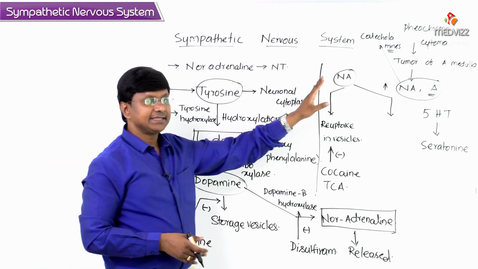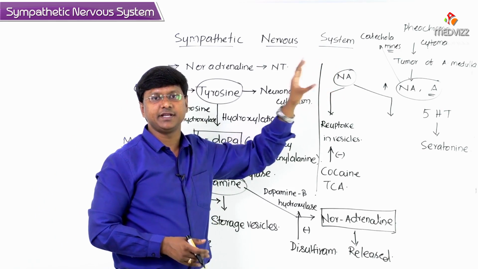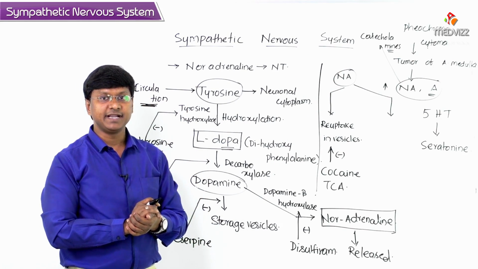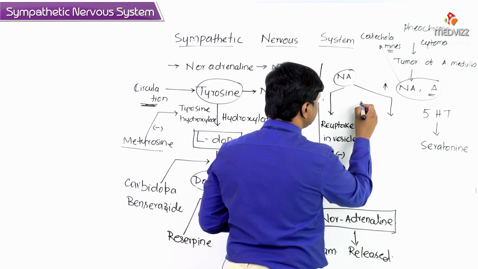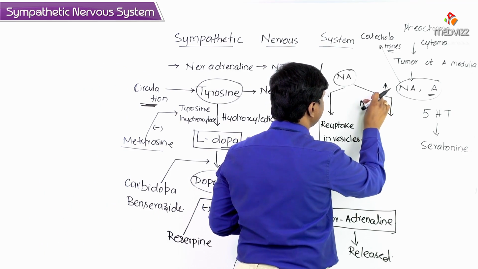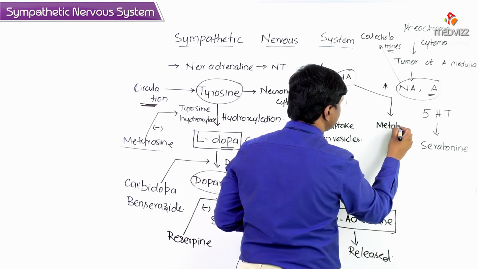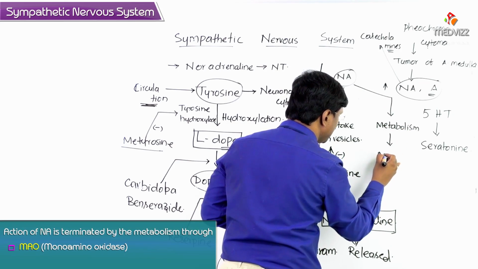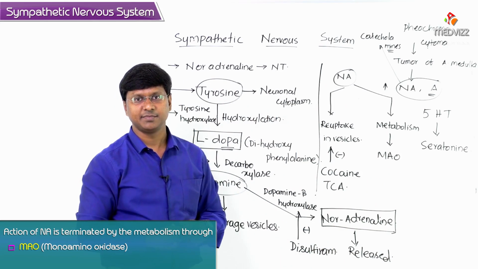Next, the other way the action of the noradrenaline can be terminated is by metabolism. It is metabolized by two important enzymes. The metabolism is done by monoamine oxidase, wherein the action of the noradrenaline can be terminated.